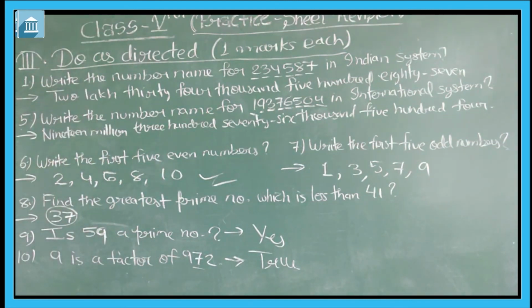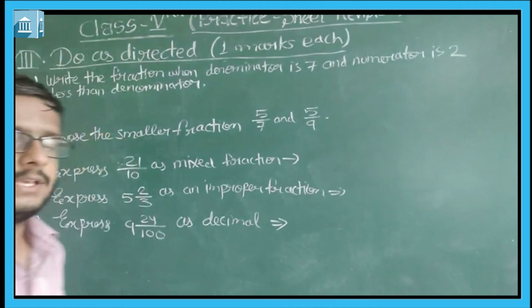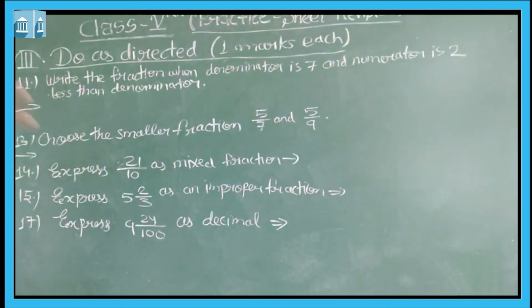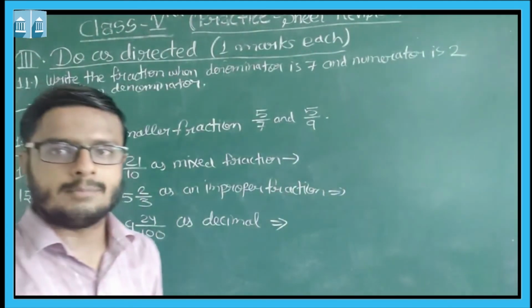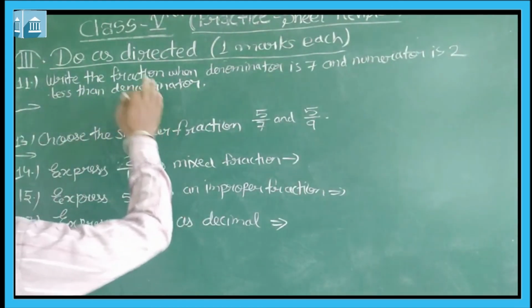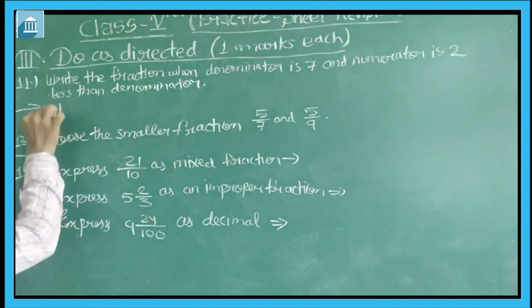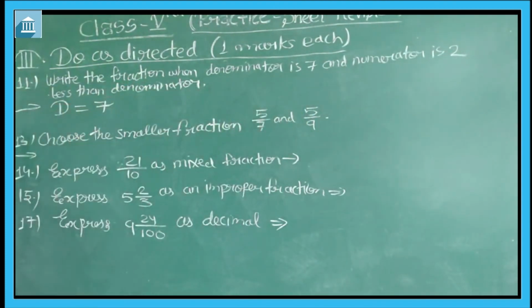Now we will jump into the next questions of do as directed 1 mark each. Here first see question number 11. It says you have to write the fraction when the denominator is 7.